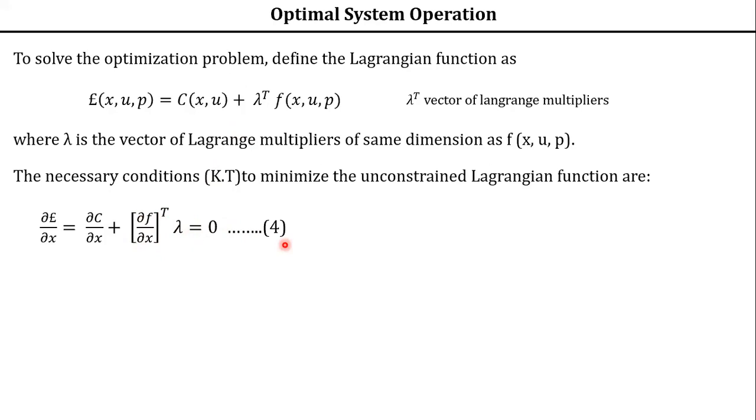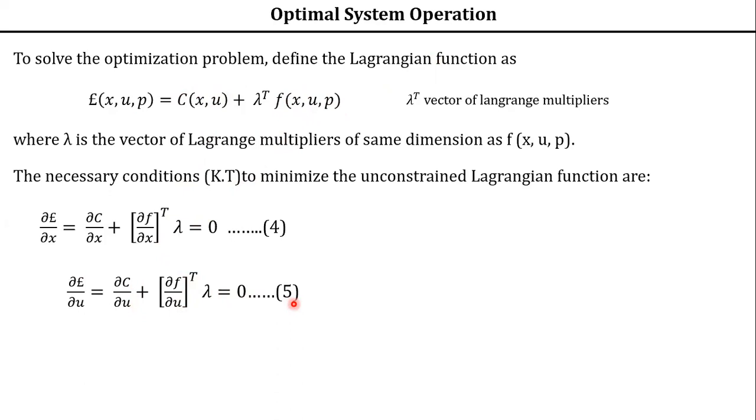Now what is the next Kuntakar condition, the next necessary condition? Take the partial derivative with respect to the next variable u. Does this cost function consist of variable u? Yes, so it is a variable. You take the partial derivative, dou c with respect to dou u, plus, applying the same logic again, is this function consisting of variable u? Yes, it is a variable, which is controllable. So dou f by dou u transpose, lambda transpose becomes lambda, equated to 0. Call that equation 5.